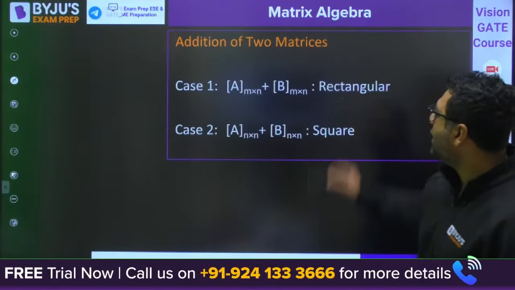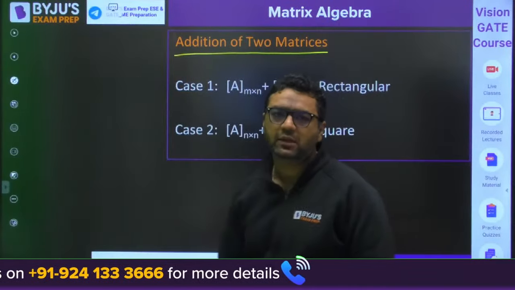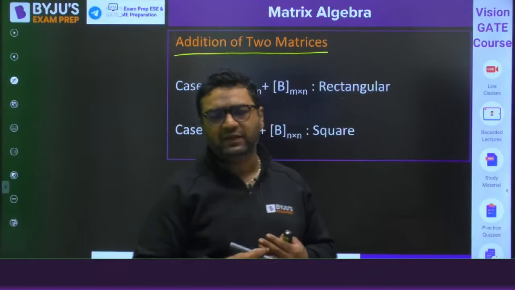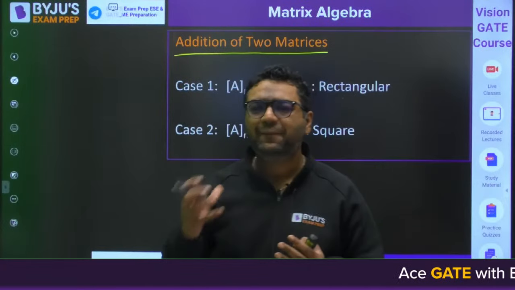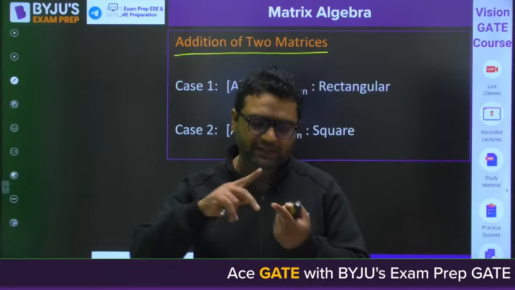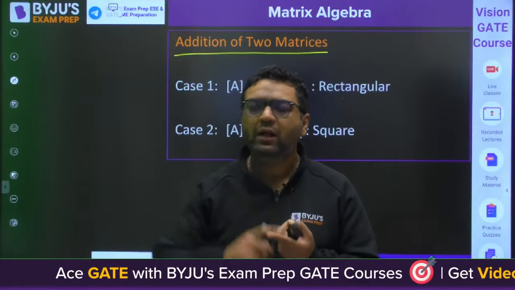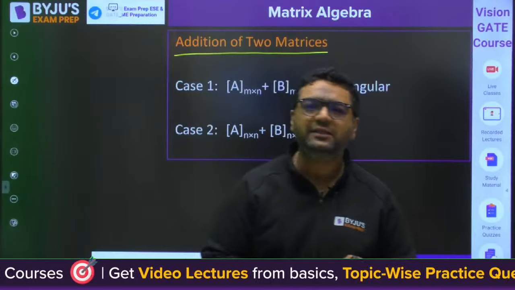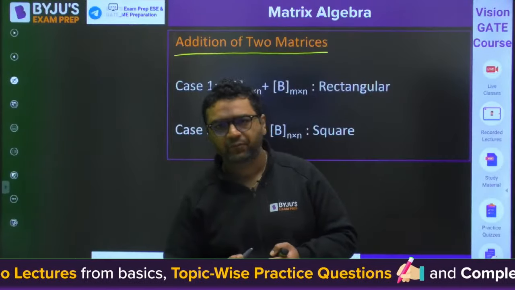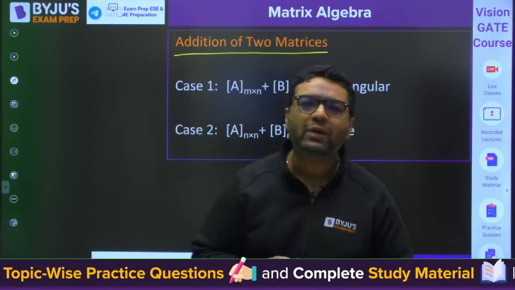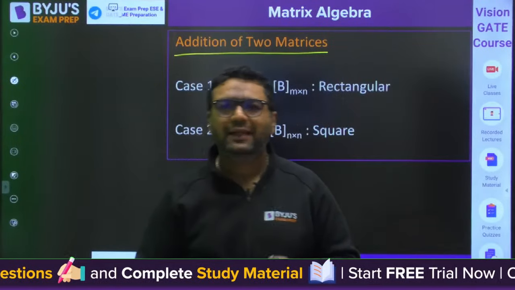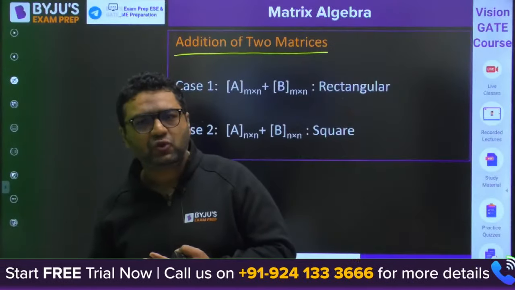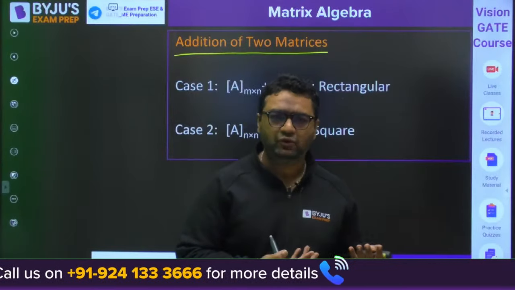Moving further, guys, now to the addition of two matrices. Whatever types of matrices we have seen till now, except row and column matrices, whether it is diagonal, upper triangular, lower triangular, scalar matrix or identity matrix, they were all square matrices. But whenever we talk about the addition of matrices, you can have the addition of rectangular matrices also and the addition of square matrices also.